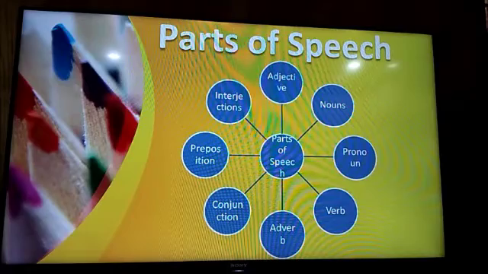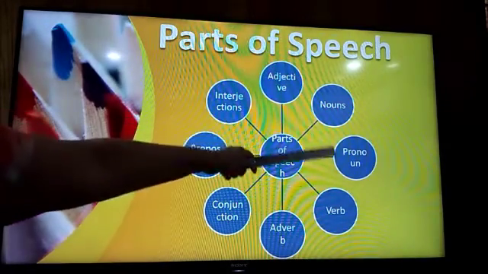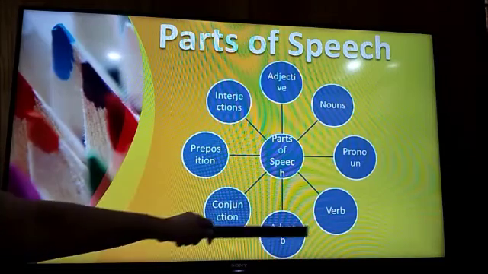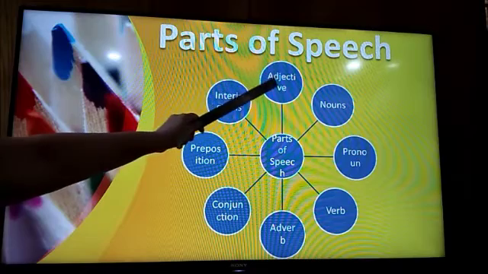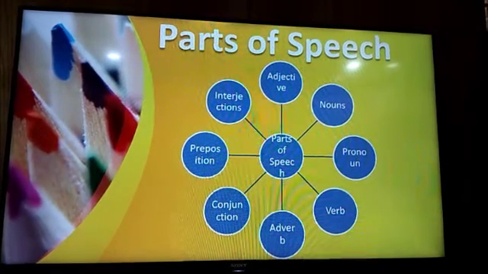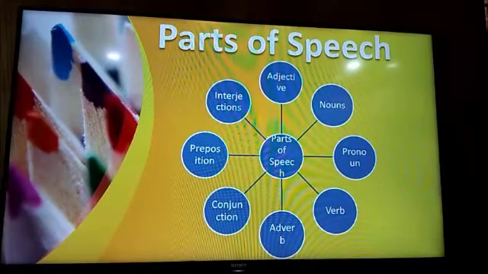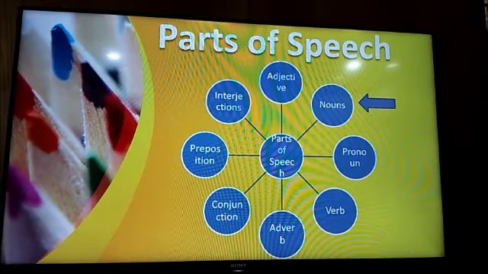These are those 8 categories. We have nouns, we have pronouns, then verbs, adverbs, conjunction, preposition, interjection, and adjectives. These are the 8 categories of parts of speech, and today we are doing nouns. So I think you all have learned this topic nouns previously in your classes. So let's just have a quick revision of what you have already done.